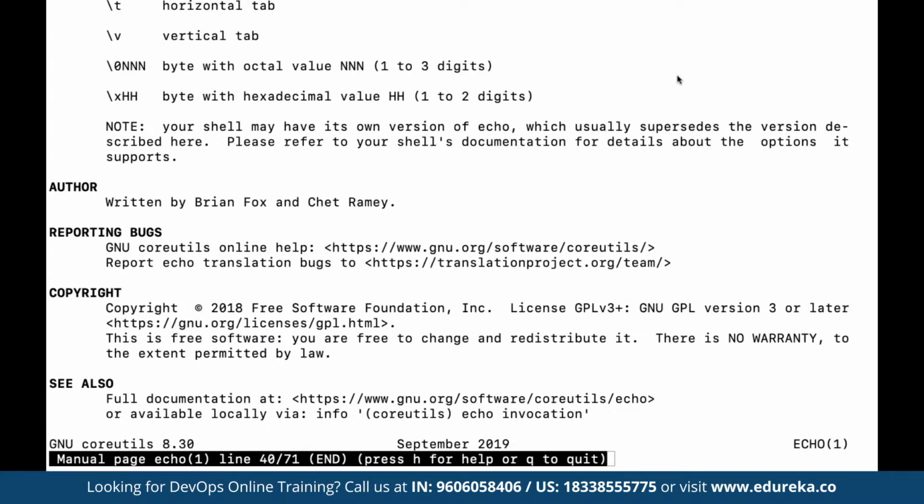Now next we have something called curl. curl is a command line tool to transfer data to or from a server, using any of the supported protocols, like HTTP, FTP, POP3, SFTP, SMTP, Telnet, LDAP. So we can use curl to send and receive data from anywhere.